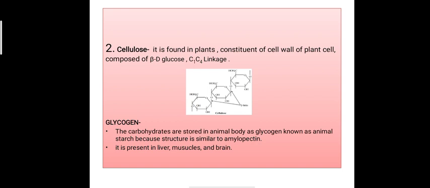This carbohydrate is stored in the animal body as glycogen, therefore it is also known as animal starch because its structure is similar to the amylopectin of starch. Glycogen is present in the liver, muscles and brain of the animal body. So that's all about carbohydrates, which is a very important part of plants as well as animals.